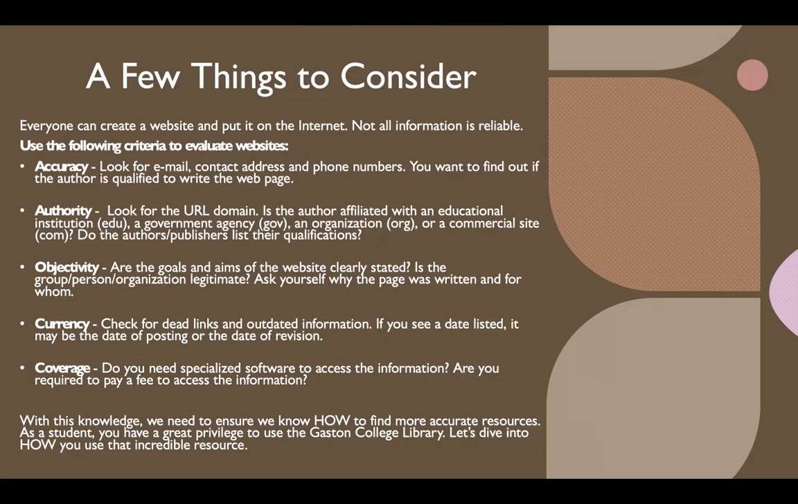Again, going back to the political and social atmosphere we're looking at today, there's a lot of sites that you go on and it's clear that they're angry, or it's clear that they agree with everything that's going on. Anytime you see this very clear, stark nature of one side or one opinion, it's something to consider as to whether or not it's reliable. Currency: check for dead links and outdated information. If you see a date listed, it may be the date of posting or the date of revision. So just be sure that the source has up-to-date information.